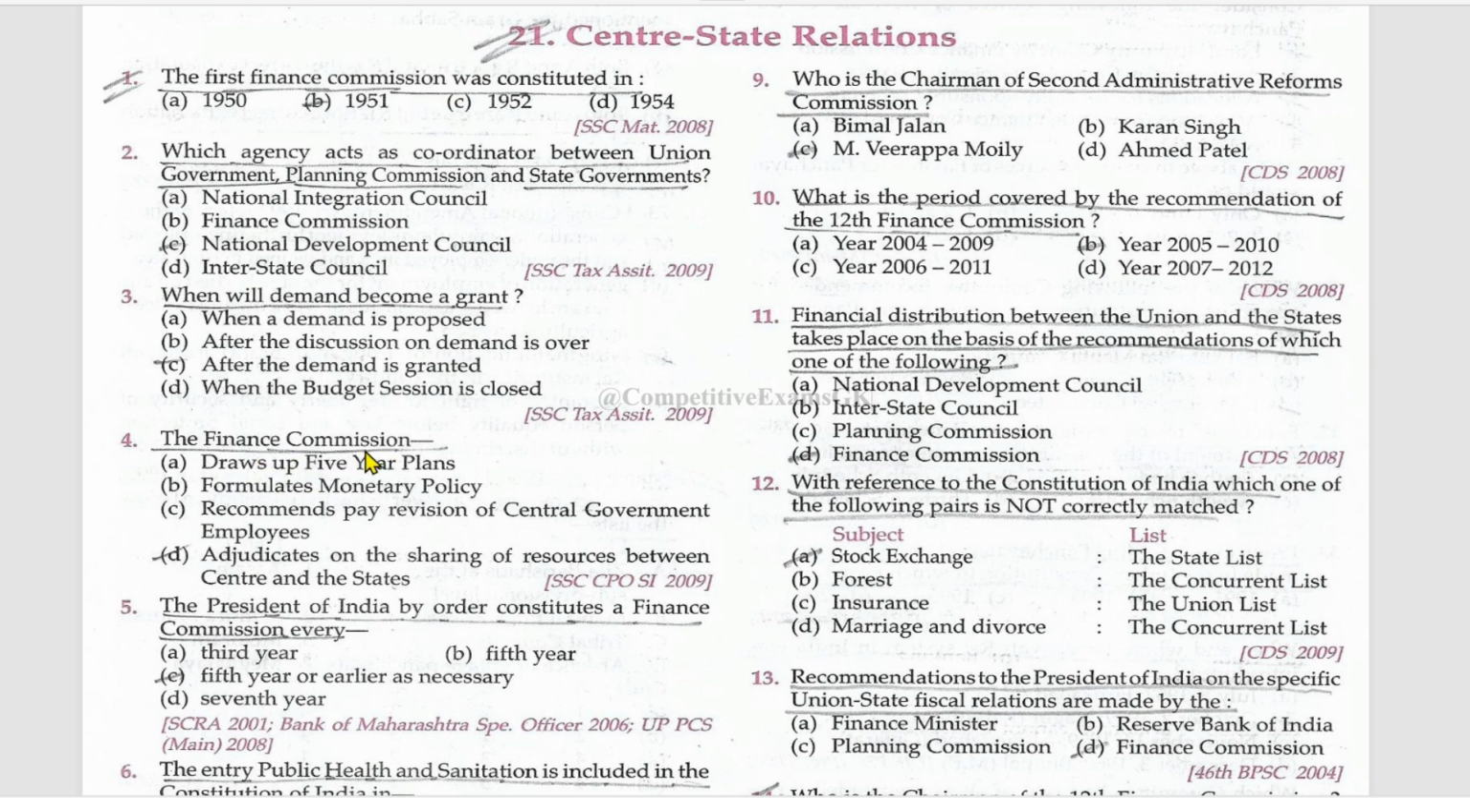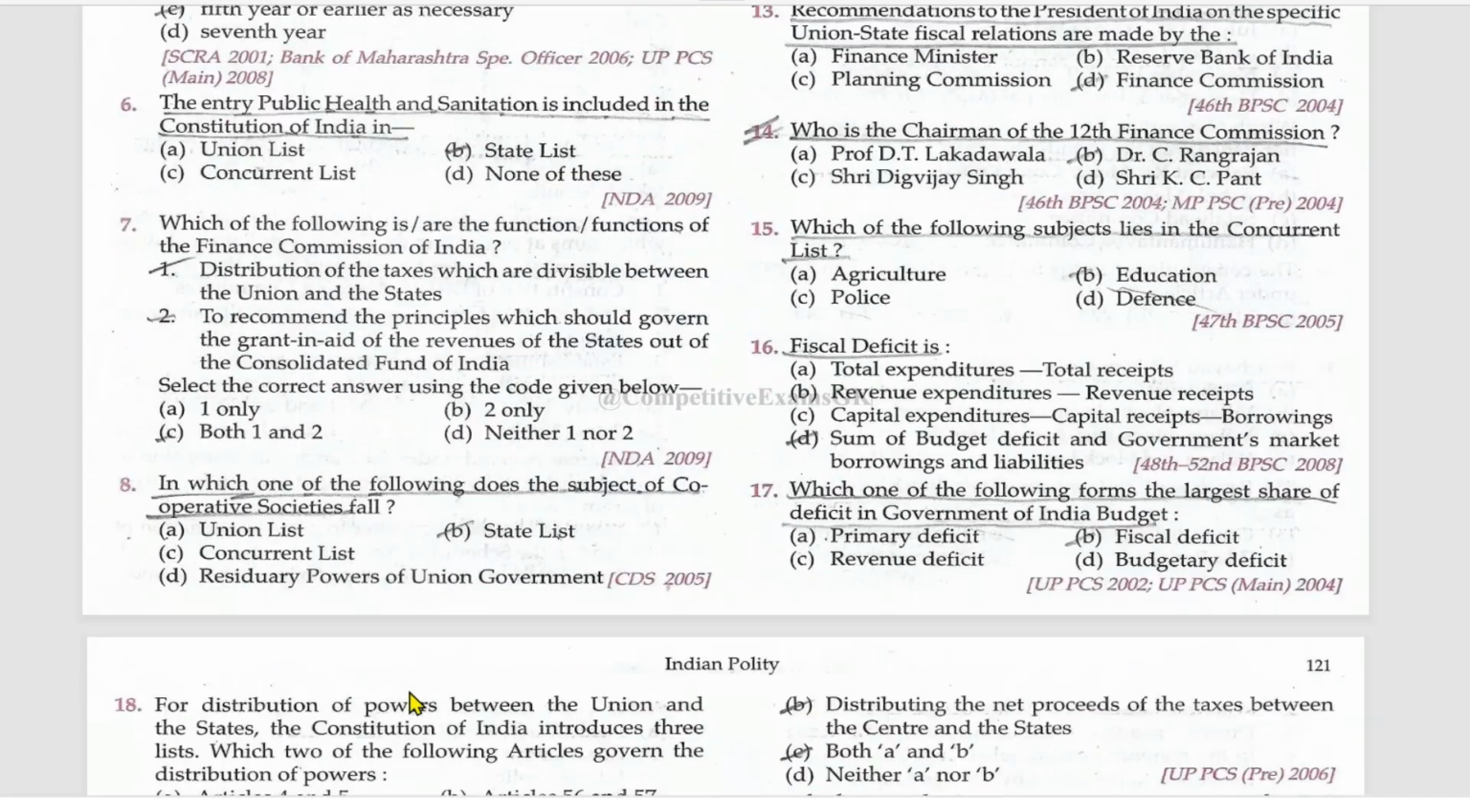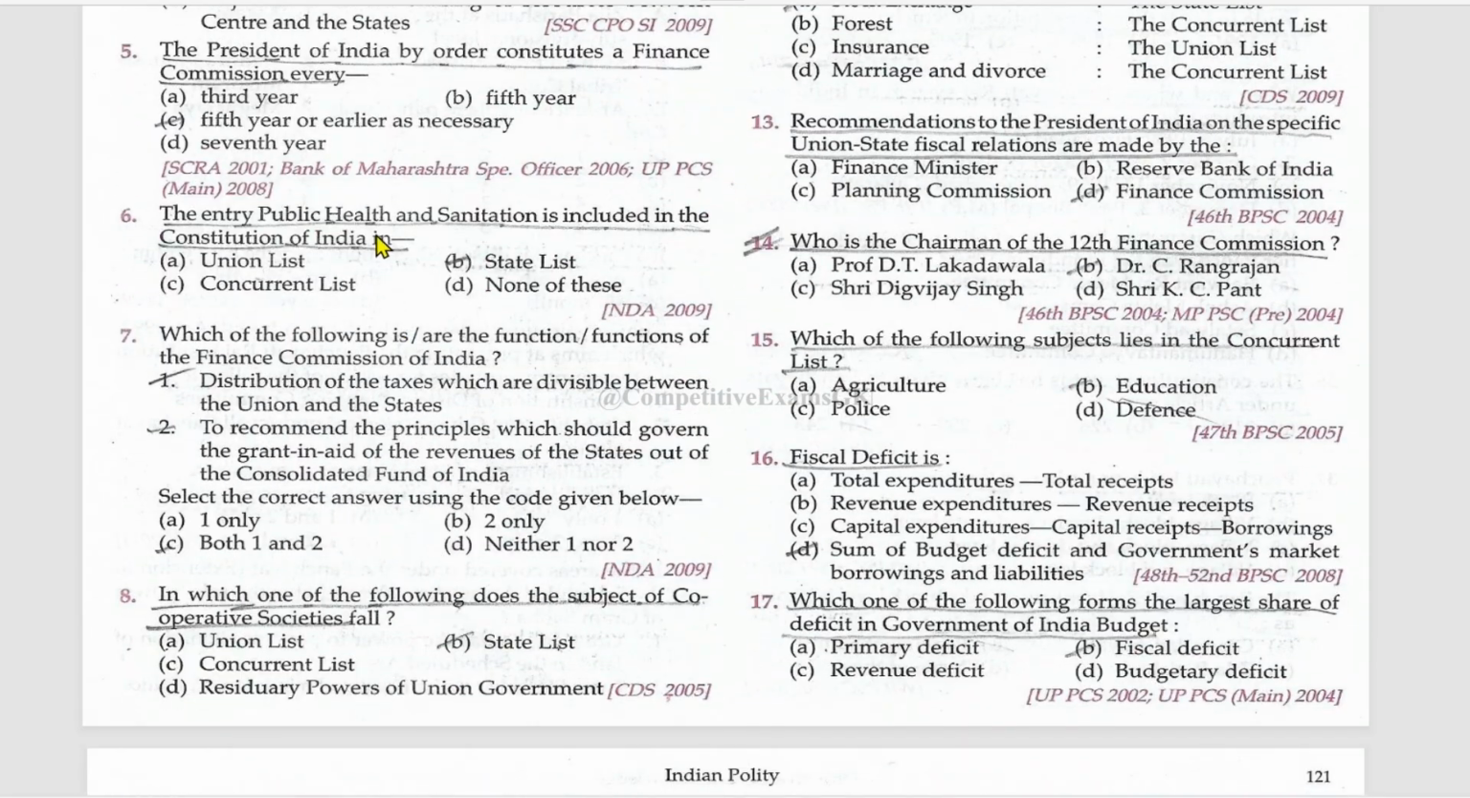The Finance Commission adjudicates on the sharing of resources between the center and the state. The President of India, by order, constitutes a Finance Commission every fifth year or earlier as necessary. The entry of public health and sanitation is included in the Constitution of India in state list. Which of the following is or are the functions of the Finance Commission of India?